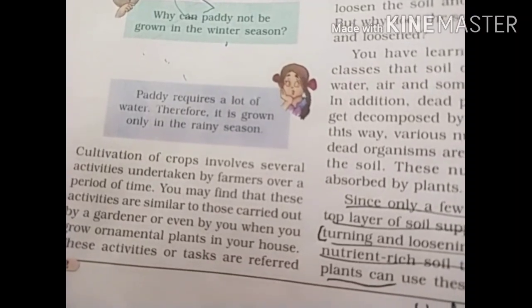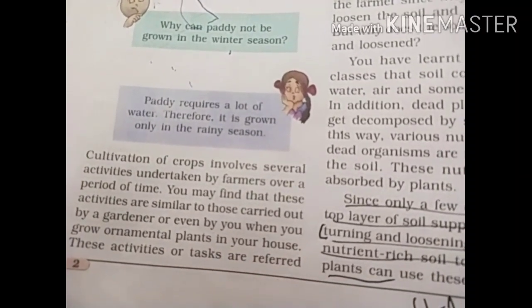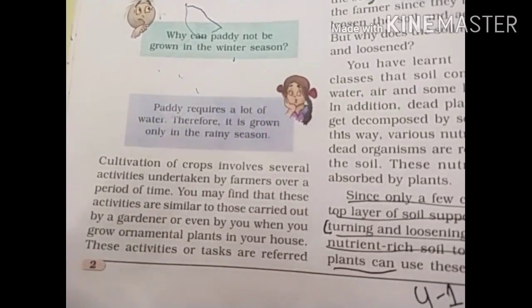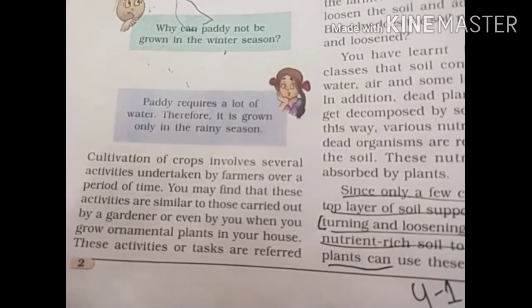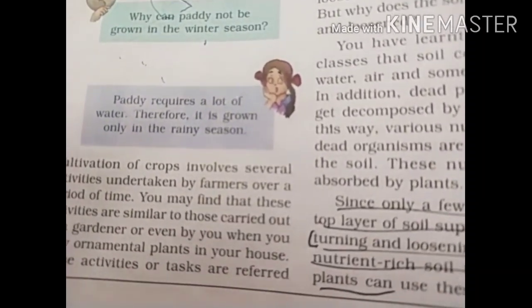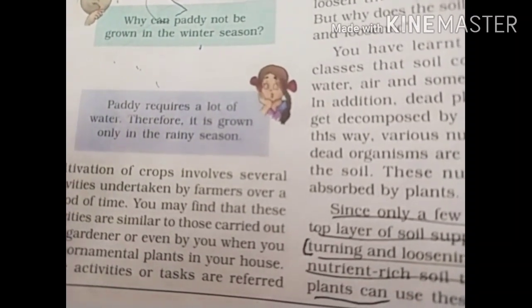And in this principle there are so many stages that have to be followed in a proper sequence by the farmers or the person who is going to grow the crops.